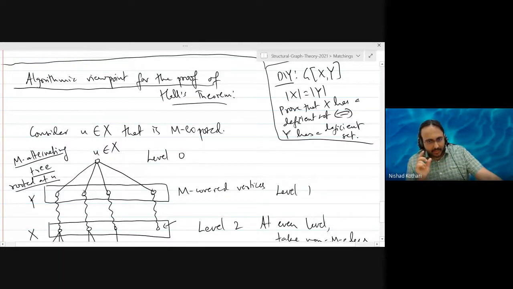In this way you can keep finding M-augmenting paths. You can modify this idea to find M-augmenting paths, and the moment you cannot find an M-augmenting path, you will get a deficient set, and that will prove that you have a maximum matching. So you can convert this discussion into a complete algorithm for finding a maximum matching in a bipartite graph. There are other ways to do it, like using flows, but this is one very simple, combinatorial, graph theoretical way of doing it.